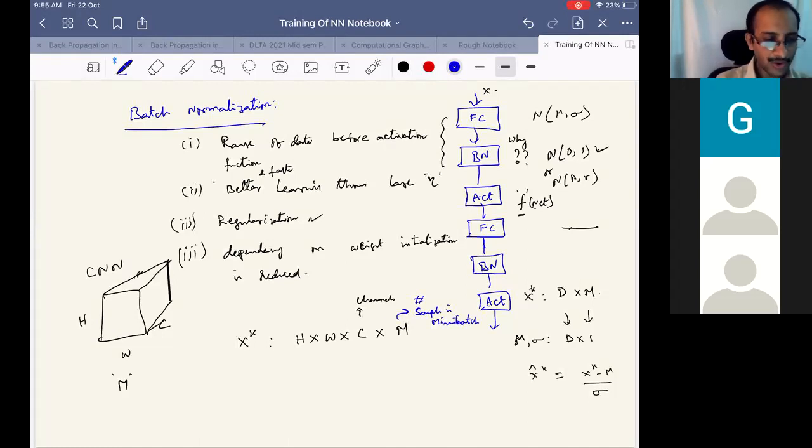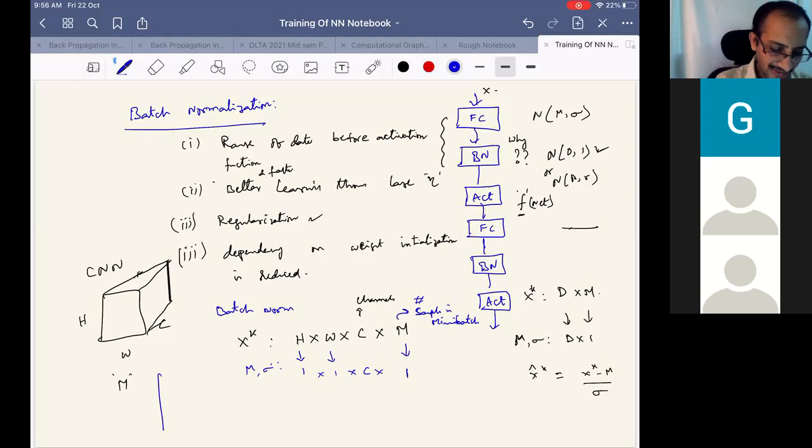Okay, so now when we do batch normalization, along similar lines as the earlier one, we average across samples, but for each channel we want to find the mean and variance.